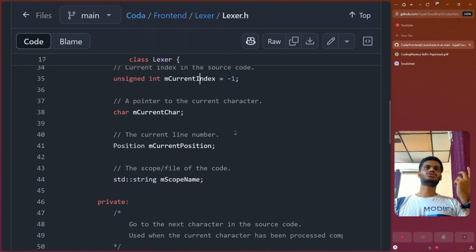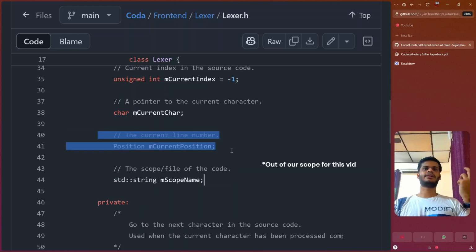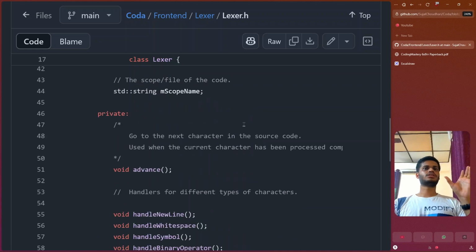Then we need to store our current character. Based on this character, we will use our functions. We will try to identify if it is a keyword or if it is an identifier. This will be done via this current character. Now position and scope are a later part. Position is just for error handling. So this is how all things we store.